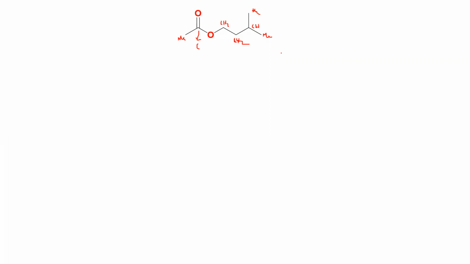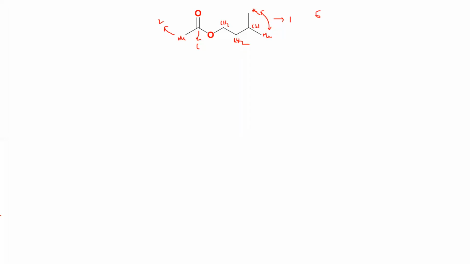Six signals, sir. Correct. So you have 6 signals. These two methyl, they are identical, so you will have one. This methyl, you have another, right? So two, you have two CH2. They are different, so you have another 2 connections. So you have 4, 1 CH and 1 carbonyl carbon, 6. So you will have 6 peaks.